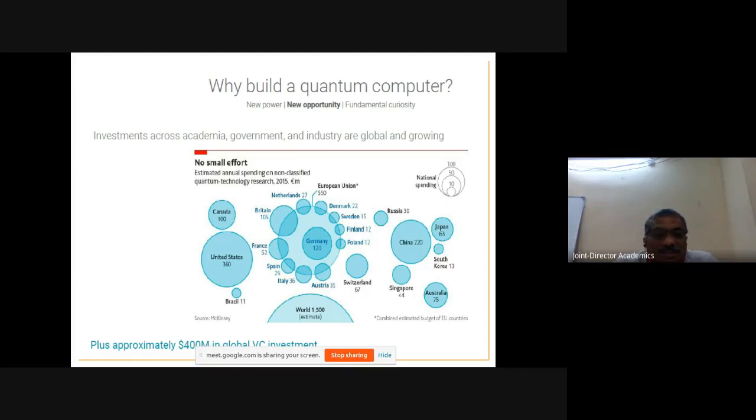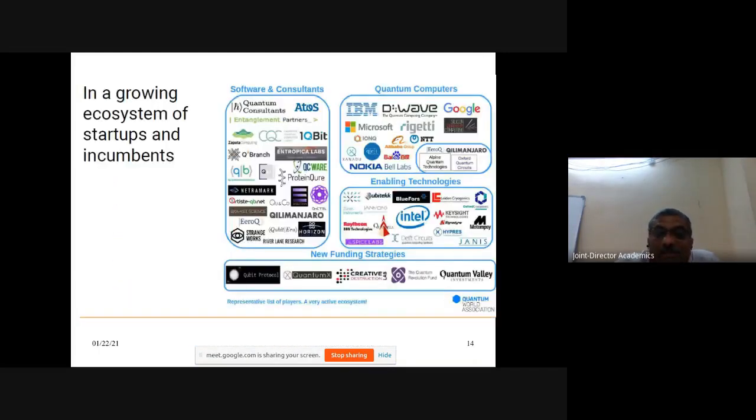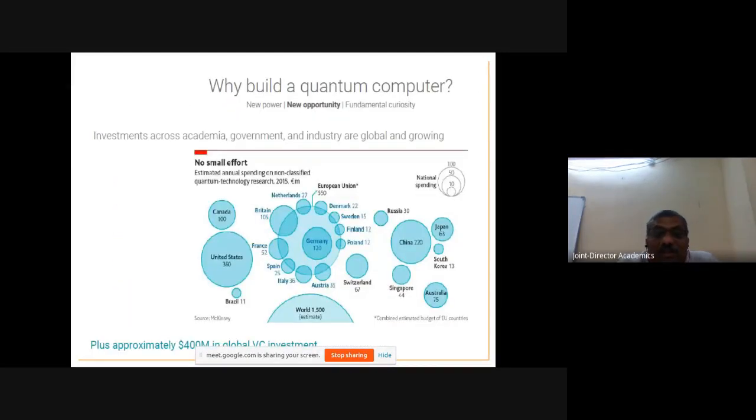Especially here, you can see the investments made by countries. Canada spent $100 million in 2015, the US $360 million. In the European Union, around $550 million, especially Germany $120 million, and other countries as well.